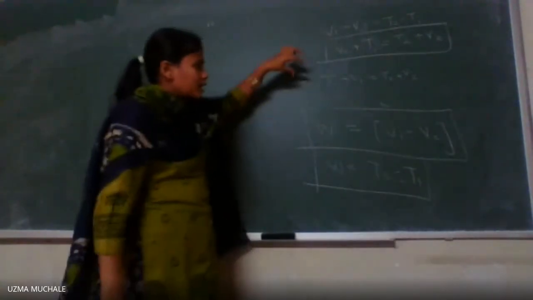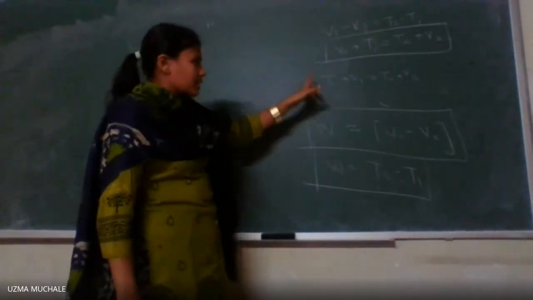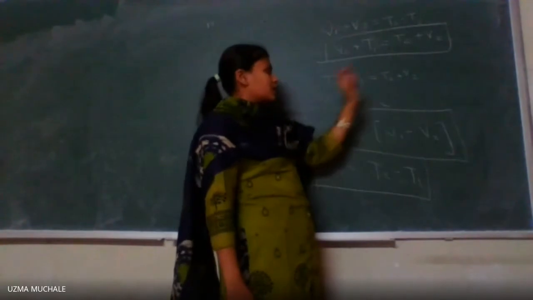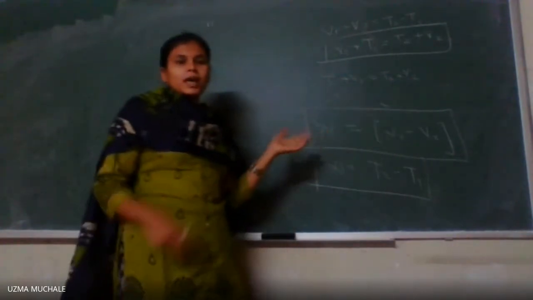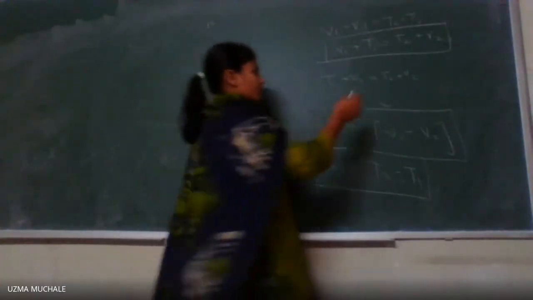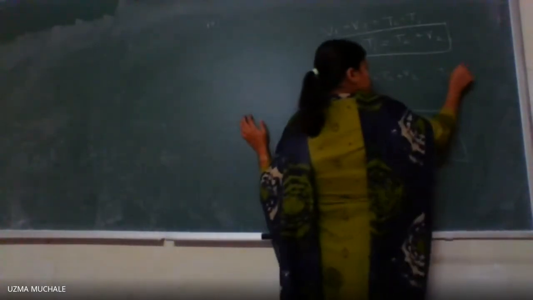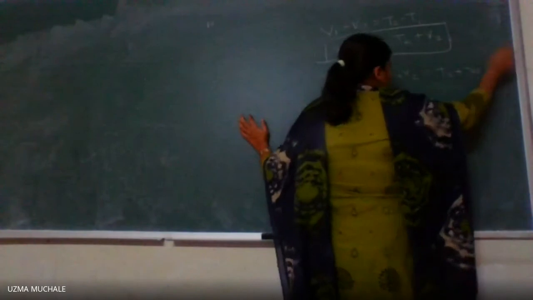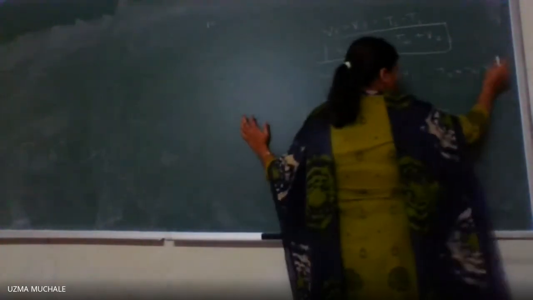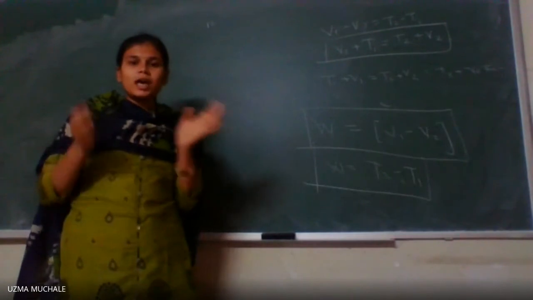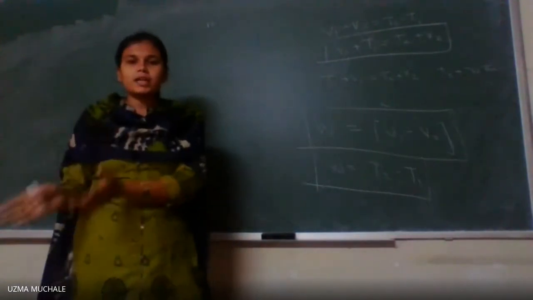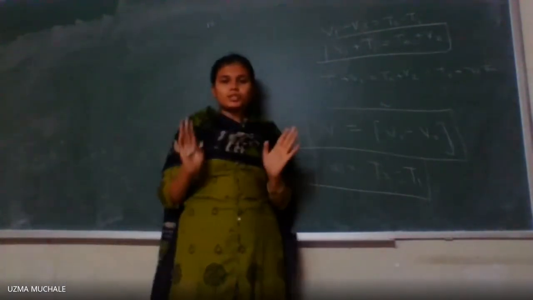Which means that the total energy at position 1, that is T1 plus V1, and the total energy at position 2 are equal. And in this way we can prove this is equal to T3 plus V3 and so on, equal to Tn plus Vn. Which means the total energy at position 1 is exactly equal to the total energy at position 2.